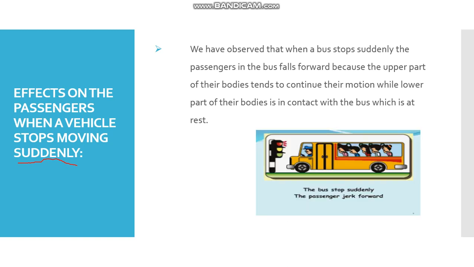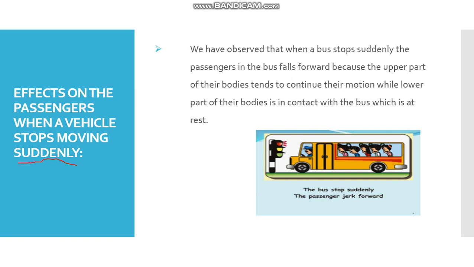Here is again a figure. For example, this bus is moving. If the signal turns red, the driver has to apply brakes, due to which the bus stops moving. You can see that there are 5 passengers standing in this bus. They have all fallen forward. So why have they fallen forward?